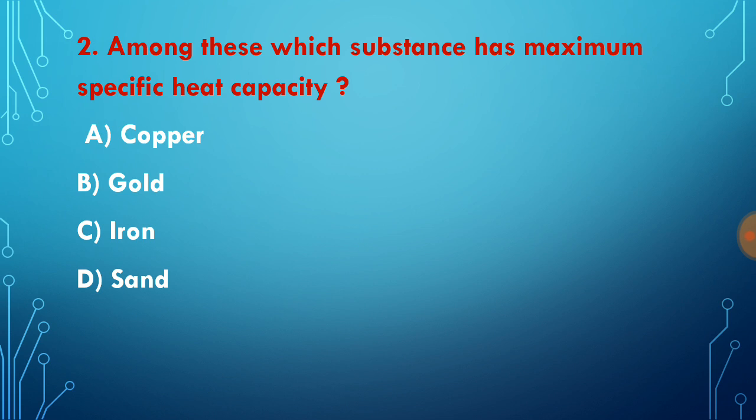Question number 2. Among these substances, which has the maximum specific capacity? As we know, copper, gold and iron are metals. Metals heat faster and they cool faster. Because of that, their specific capacity is very low. So among these, our correct answer is sand.